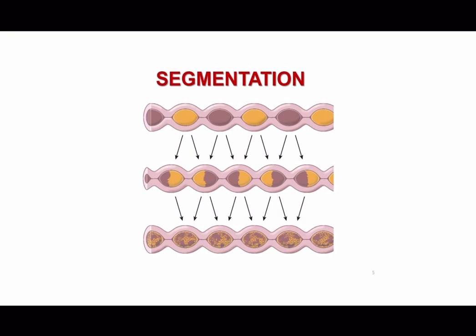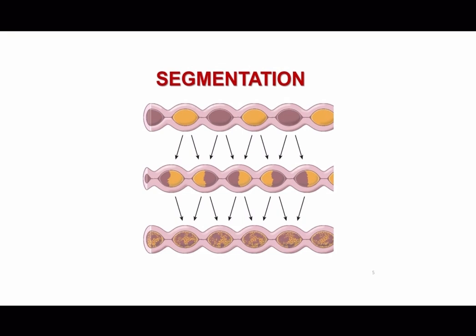This process allows for more efficiency in extracting the nutrients. And segmentation also serves to slow down the movement of the chyme through the small intestine, which allows for it to be more absorbed by the villi.